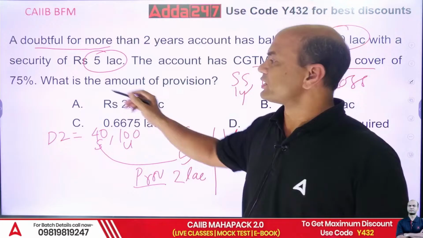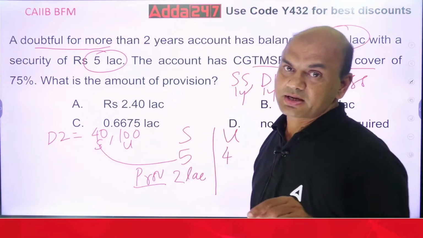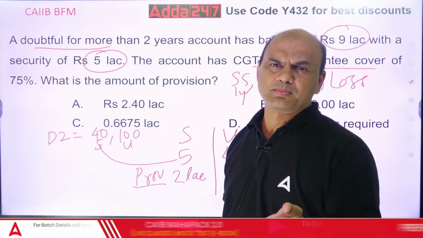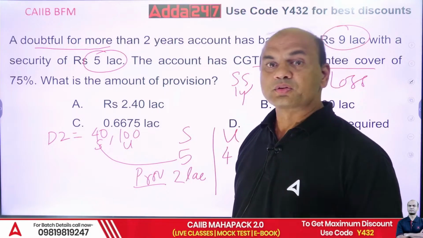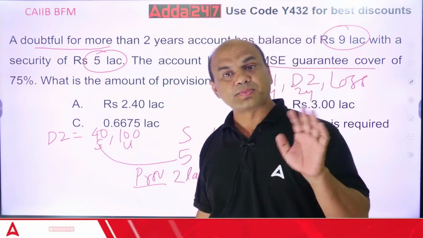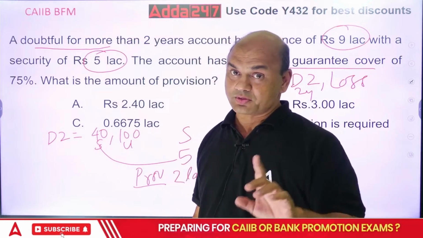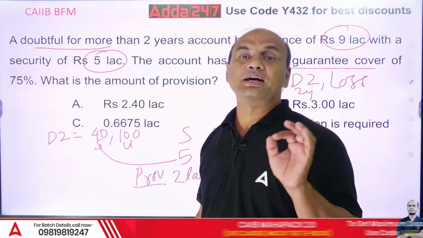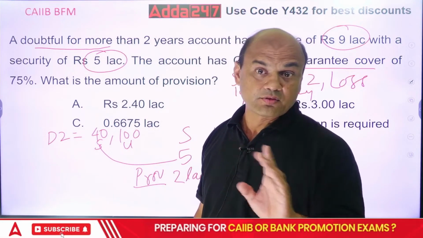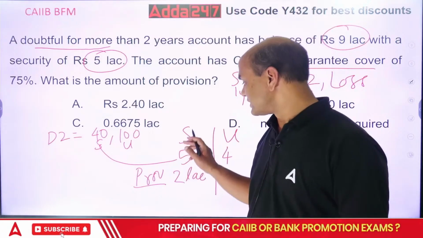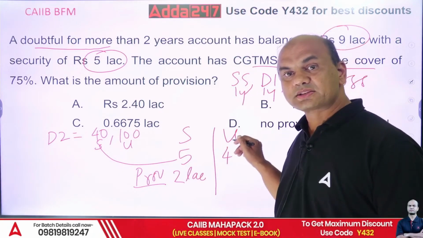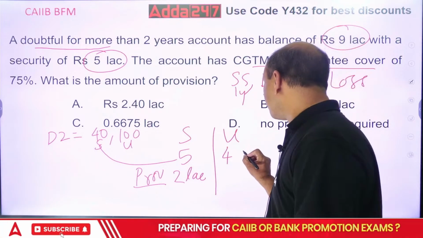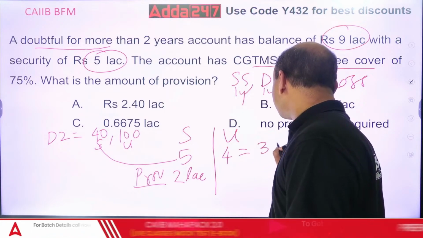The CGTMSE guarantee cover is for 75%. This CGTMSE guarantee cover is given by the Government of India, the central government, and MSE means micro and small enterprises. CGTMSE guarantee is always given to those banks who are members of CGTMSE, not to every bank. This 75% is always given for the unsecured portion, never for the secured portion. So leave the secured part. The unsecured portion is 4 lakhs, and 75% of that is insured. So 4 lakhs equals 3 lakhs plus 1 lakh.